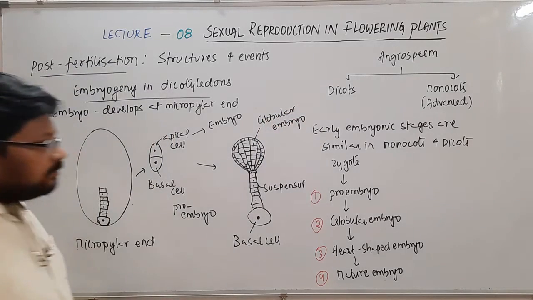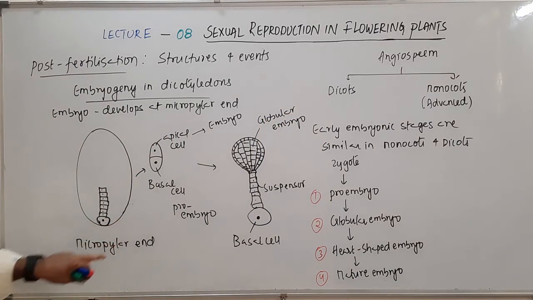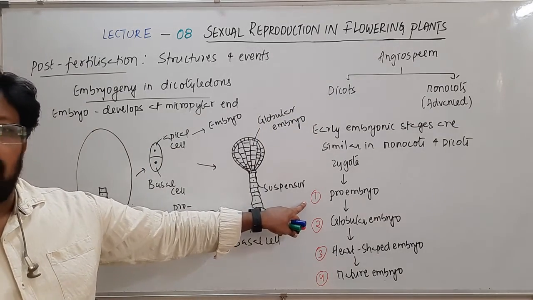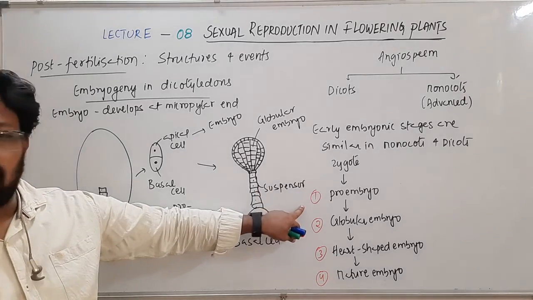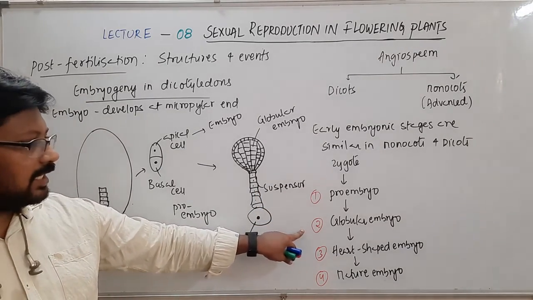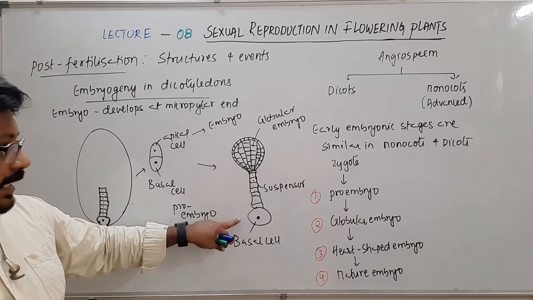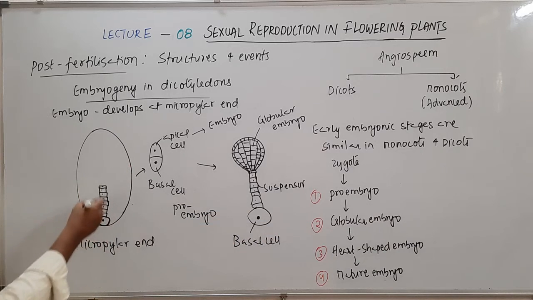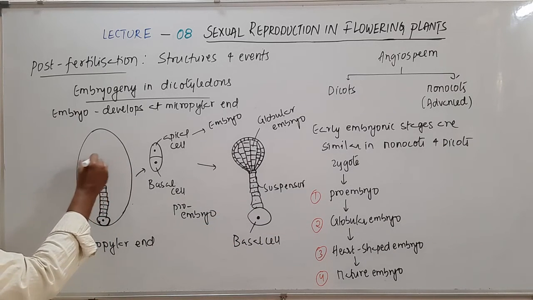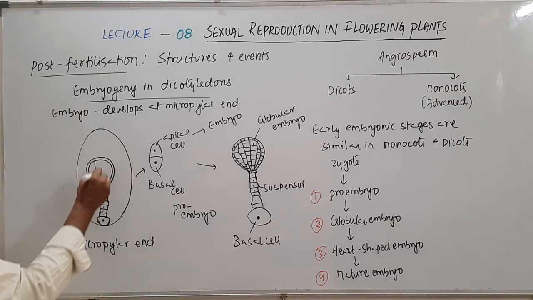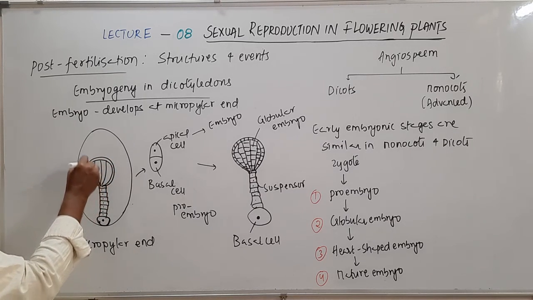The first stage we have seen is the pro-embryo, once the zygote divides into two cells, and then the further divisions result in the formation of a suspensor. Here it is shown inside the embryo sac. So the situation is like this: the embryo is present inside like this.